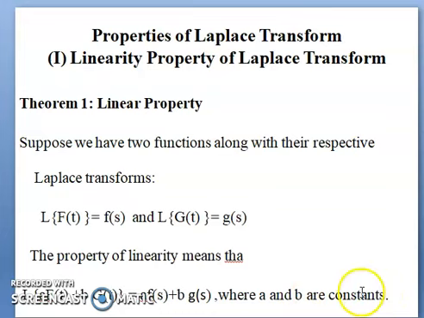So linear properties, again I repeat students, what is the linear property of the Laplace transform? L of a of ft plus b of gt equal to a of fs plus b of gs, where a and b are the constant. So this is the linear property of the Laplace transform. So let us prove the linear property of the Laplace transform. आइए हम लोग देखते हैं अब इसके प्रूफ को.